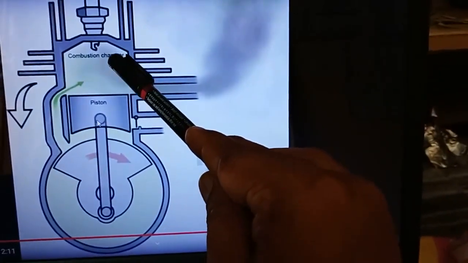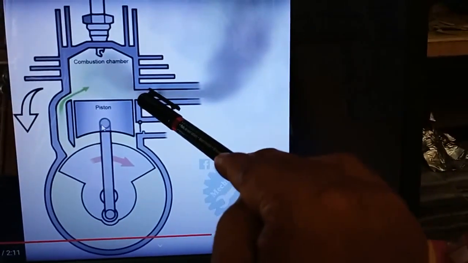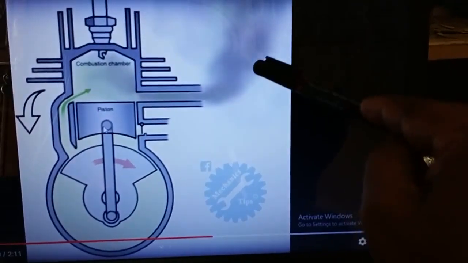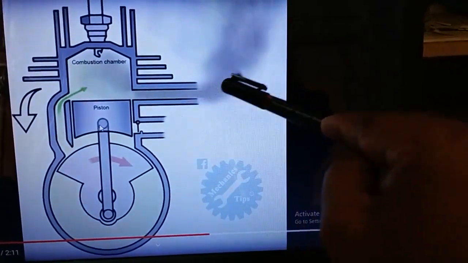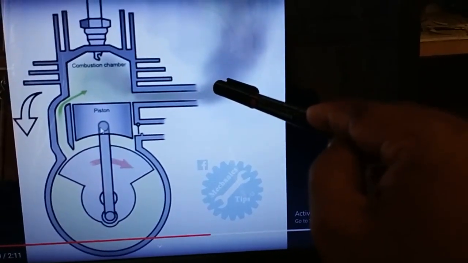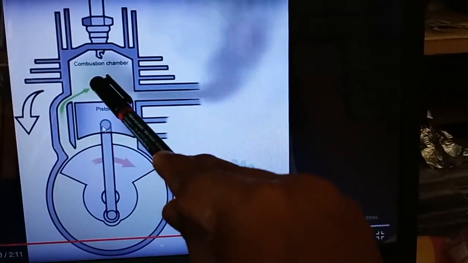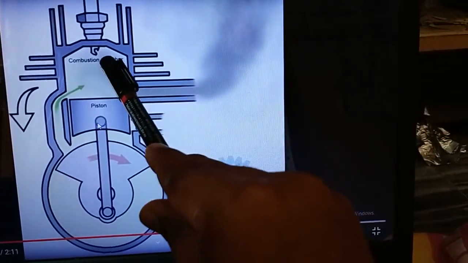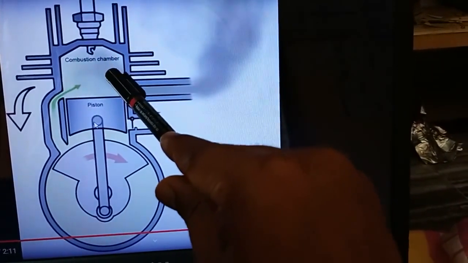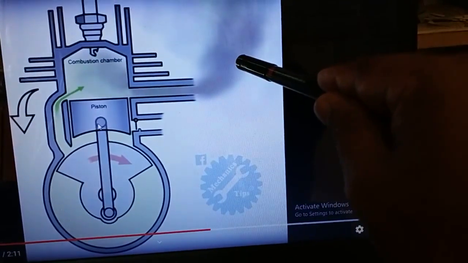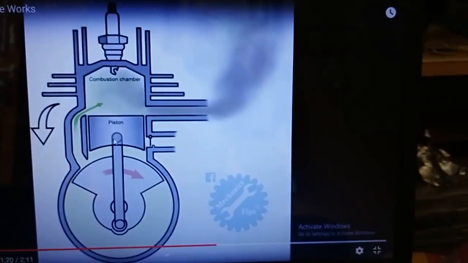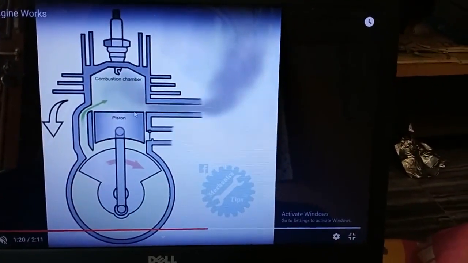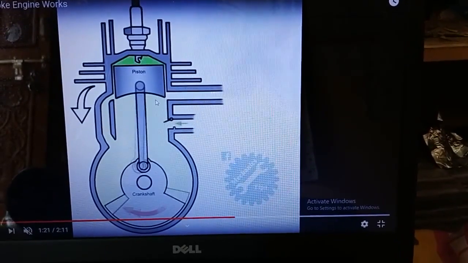At the same time, burnt gases and smoke are released to the atmosphere through the exhaust port. So this is the animation video of the two-stroke diesel engine.